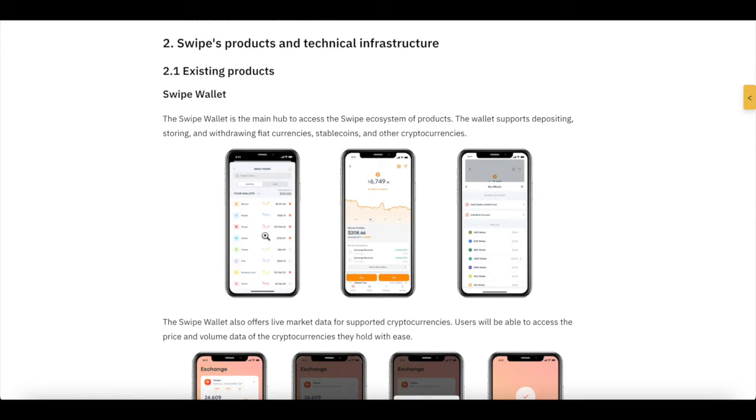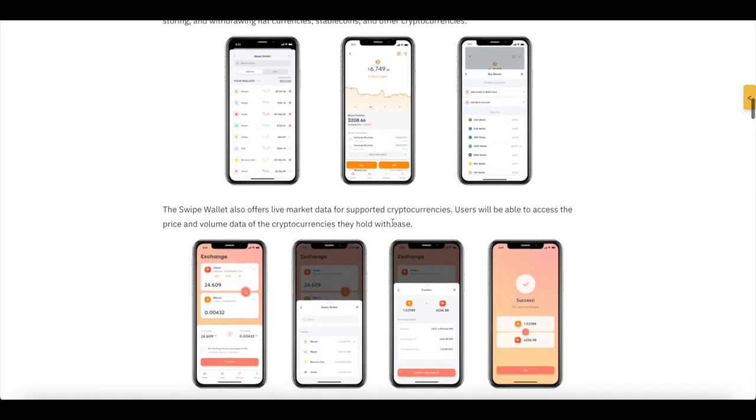Like I've said before, they do have a wallet, which is really good. And obviously this connects to your debit card. Well, to the Swipe's debit card. You can store your cryptocurrency. You can withdraw fiat currency. You can store stablecoins as well and other cryptocurrency. It gives you a wide variety of options, which is good. It's exactly what people need.